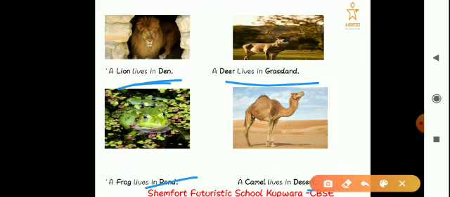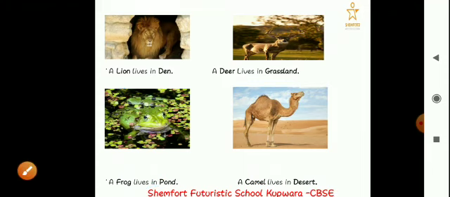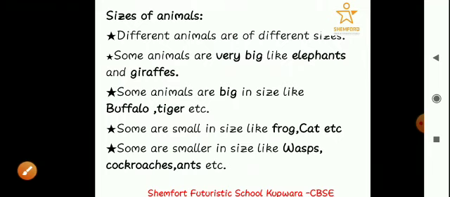So again, you have to remember the name of the animal along with the place where it lives. So I hope this is clear to you. Now we will talk about the different sizes of animals, okay? You have seen these animals around you.